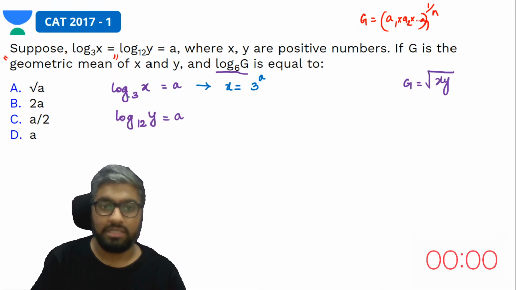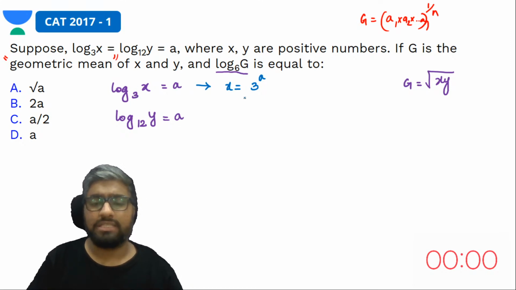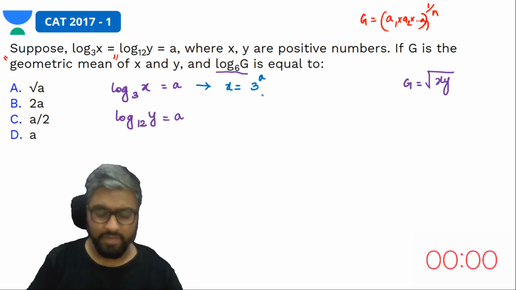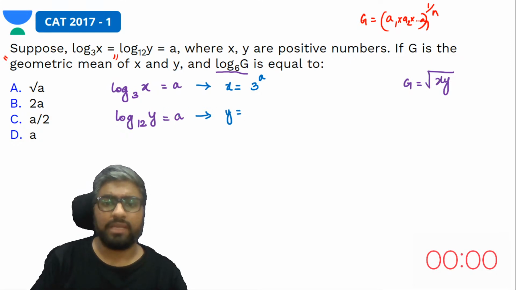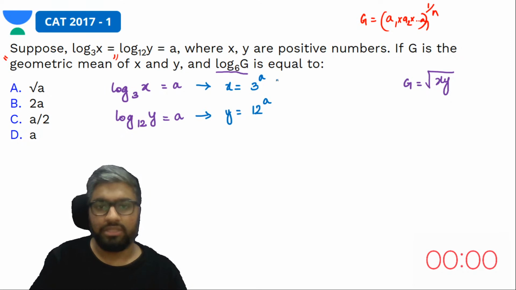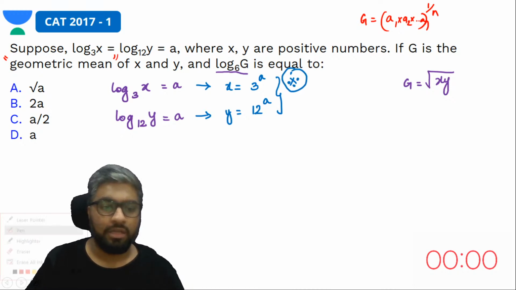The term equals the base to the power of the given exponent. Similarly, y is equal to 12 to the power a. This information is very essential for us to move ahead with the question.